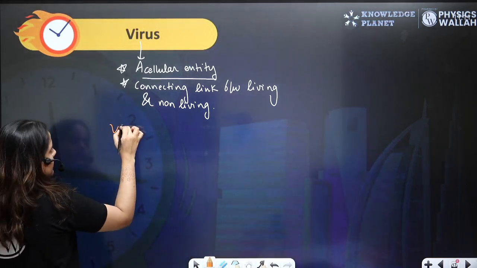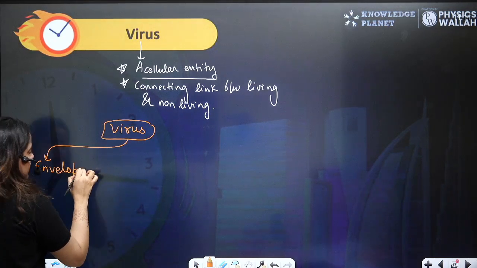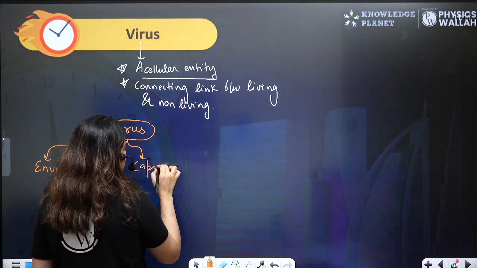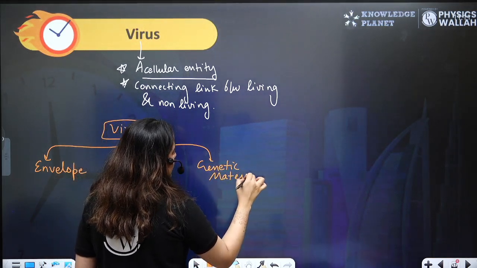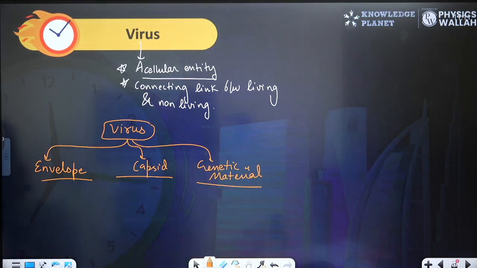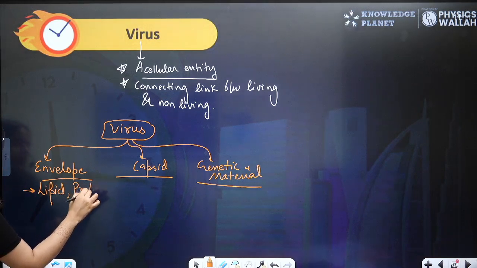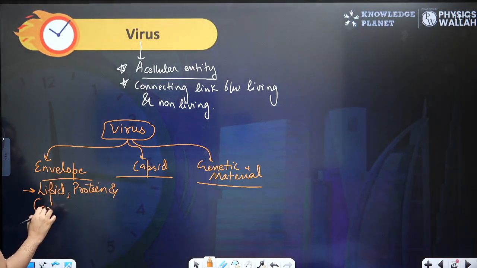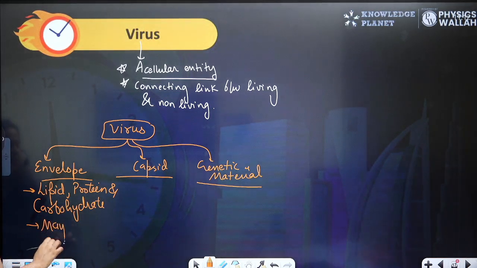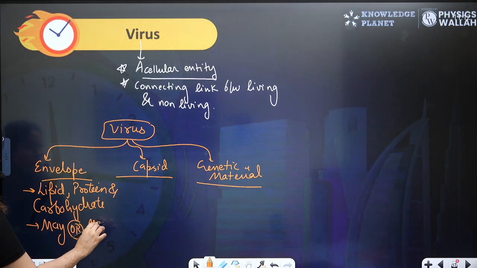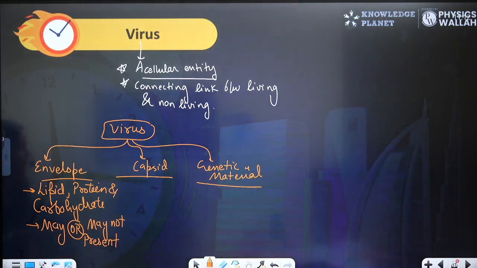Viruses have three things in their body: envelope, genetic material, and capsid. Envelope is made up of lipid, protein, and carbohydrate. It may or may not be present, so it is not necessary to be present in all viruses.